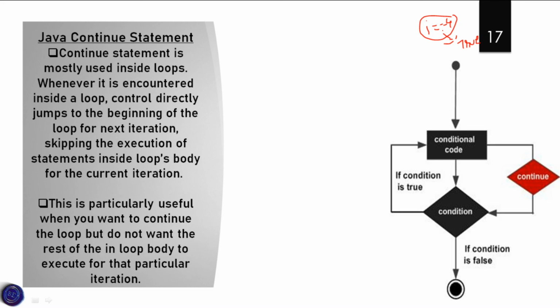After skipping that, it will go back to the initial position. So first we have the conditional code and we have some condition. If that condition is true, again it will go back to our actual conditional code. After that it will run the Java continue statement. After performing the Java continue statement, again it will come back to the condition, and at some particular position it will become false. At that position we will process our results.